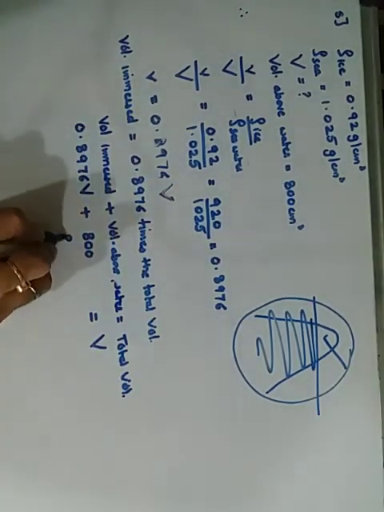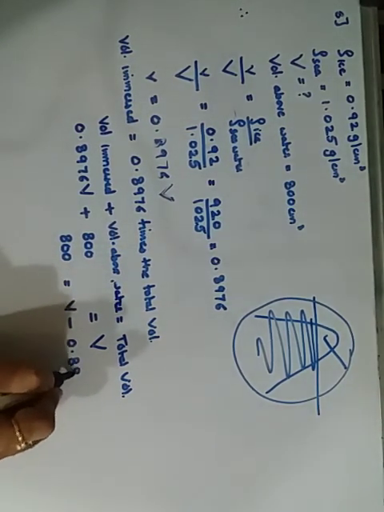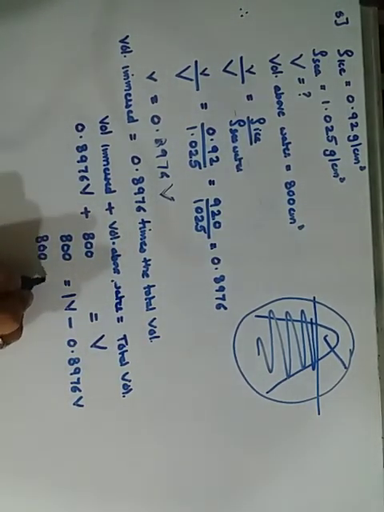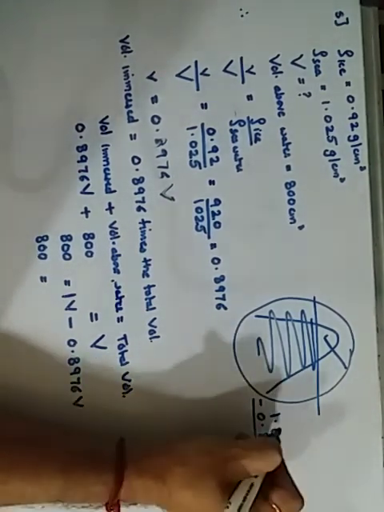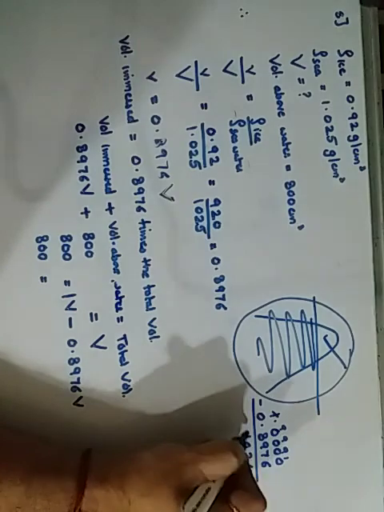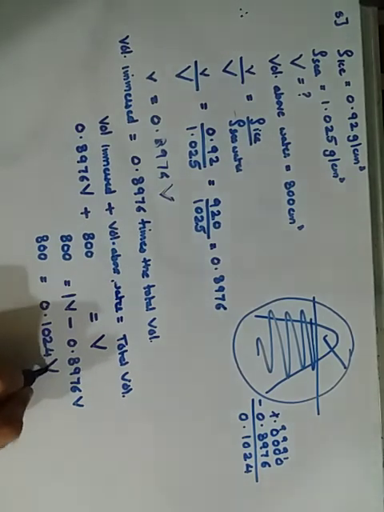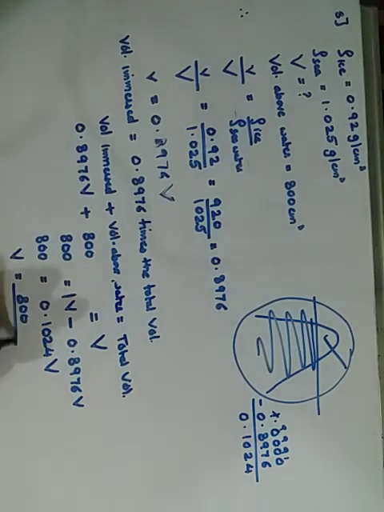Take this on this side, therefore 800 is equal to capital V minus 0.8976 V. Yahan par kuch nahin means 1 hai, so it becomes 800 is equal to 1 minus this, so 1.0000 and 0.8976, ye dono ko minus karenge, it becomes 0.1024 times the total volume. So to find the total volume, I need to divide 800 upon 0.1024.